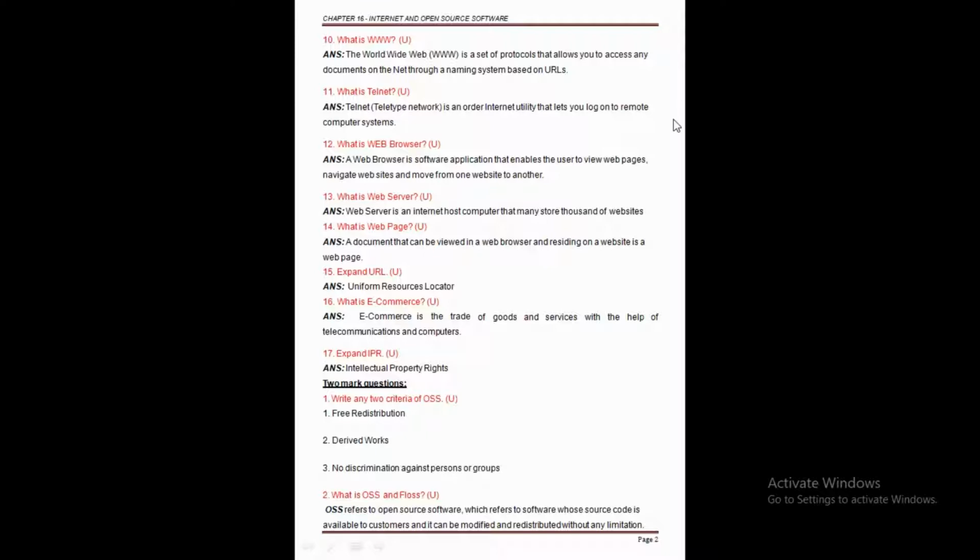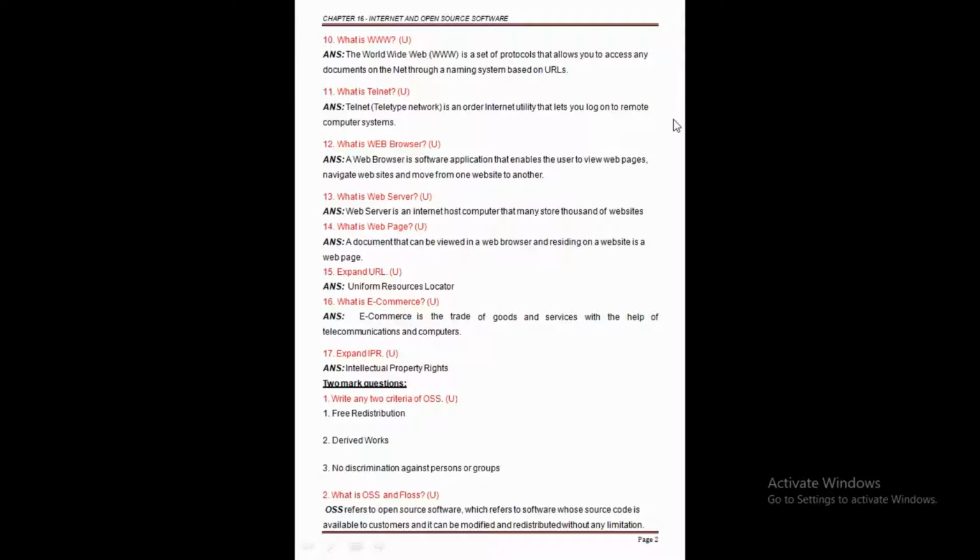Just because of the web browser we can access any information through the net. The most important and popular web browsers are Internet Explorer and Netscape Navigator.